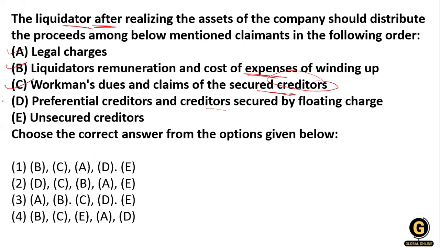After that, unsecured creditors will come. So options A, B, C, D are already given in the right sequence.